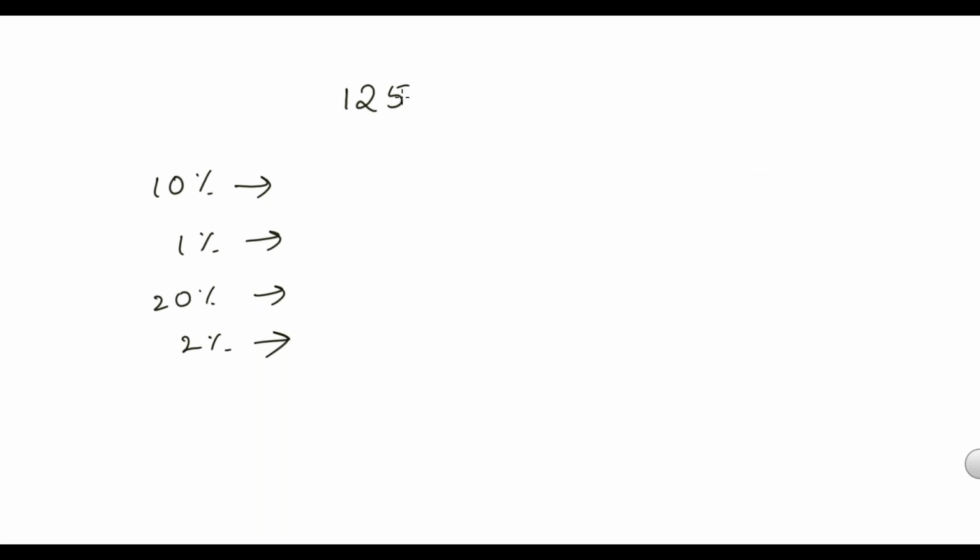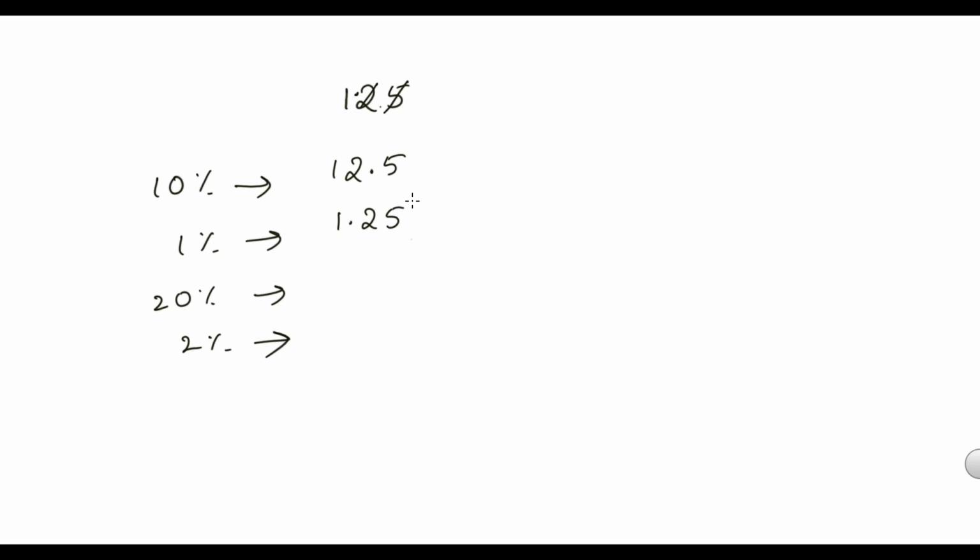So for 10% we have to remove the last digit, which is nothing but putting a decimal here. That will become 12.5. For 1% we have to remove 2 digits, and here there are non-zero digits, so let's take a decimal: 1.25.